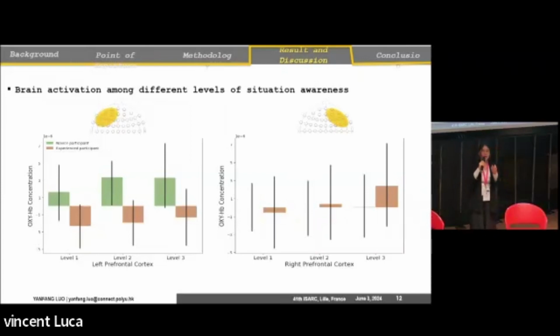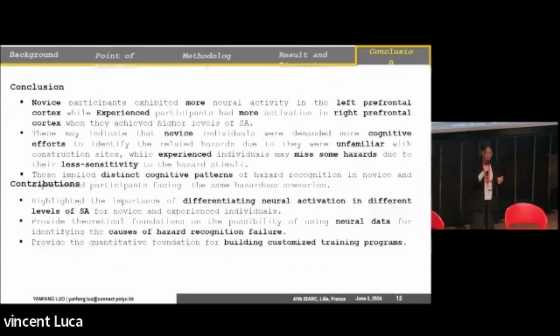So when they achieve higher levels of situation awareness, they will have more activation in the right prefrontal cortex. So here we come to our conclusion. The novices have more activation on the left, and the experienced have more activation on the right.